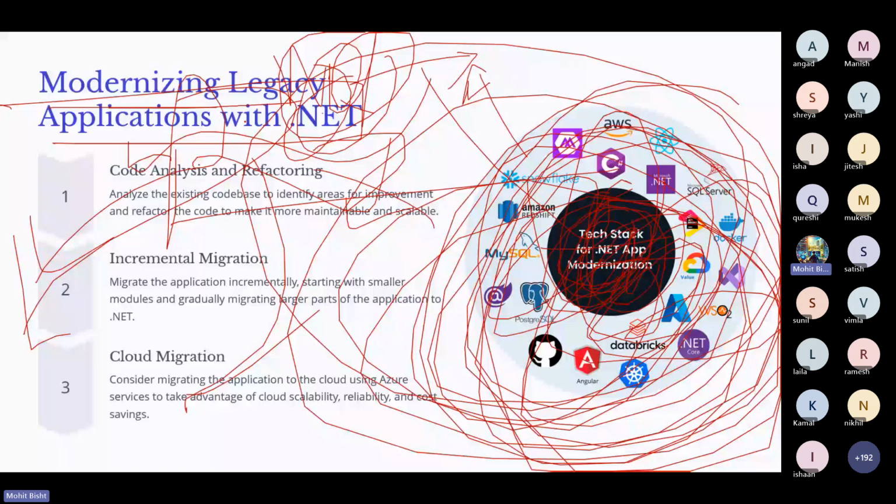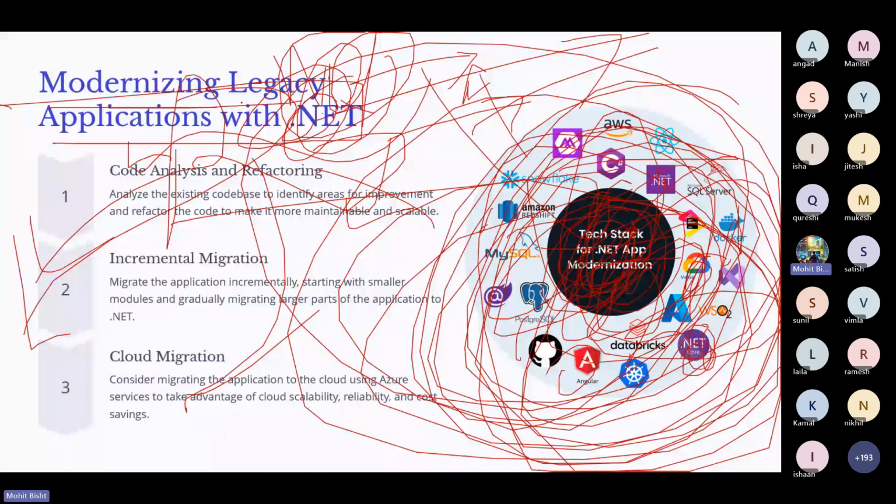We have Docker, Google Cloud, .NET Core, K8s, Databricks, Angular, Postgres, MySQL, Amazon Redshift, a lot of things, React. You can explore it. And we have other things in this list also, right?